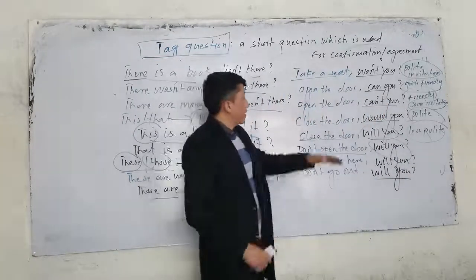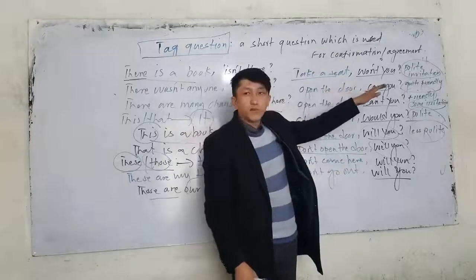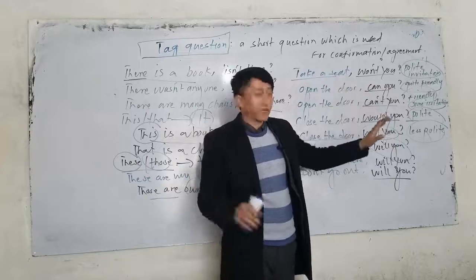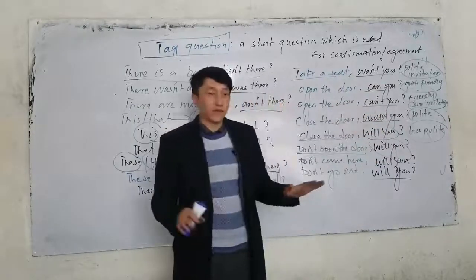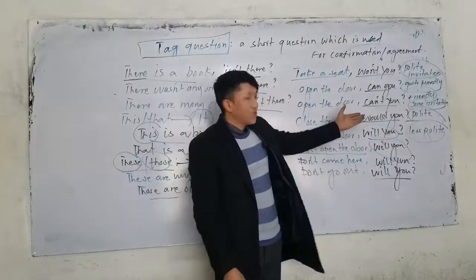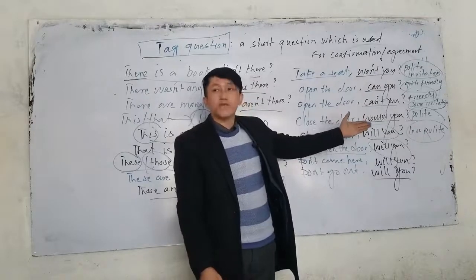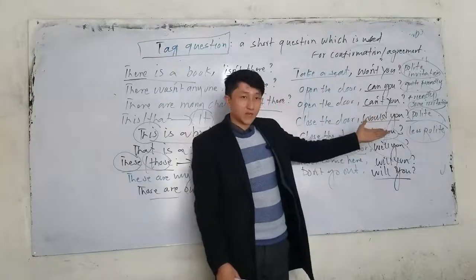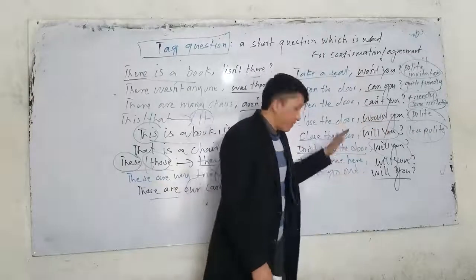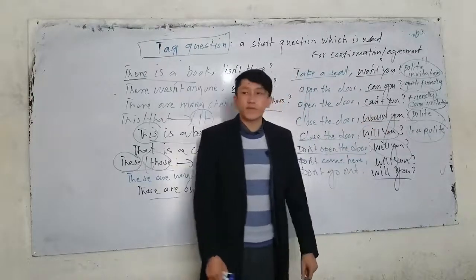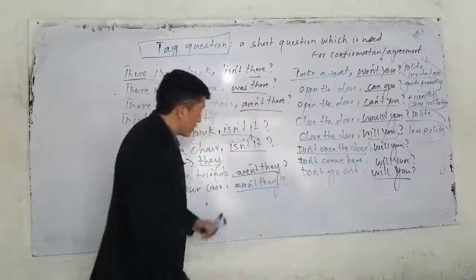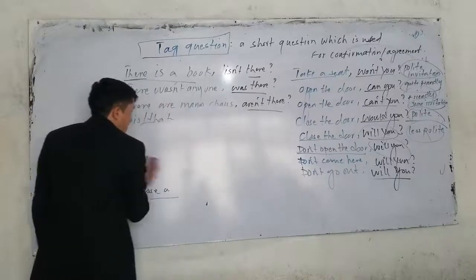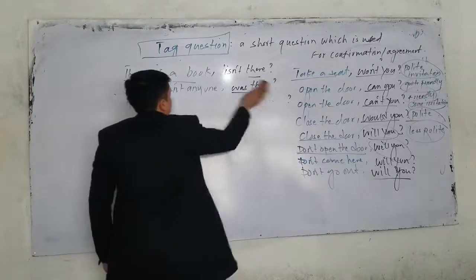So let me repeat again. The first one, won't, shows what? Polite invitation. Next one, can you, quite friendly. It means very friendly. The next one, can't you? Not very friendly. Close the door. If I say would you, what does it show? It shows that you are very polite, quite polite. But if I say close the door, again, will you is what? Less polite. And for the negative imperatives, we always use what? Will you.